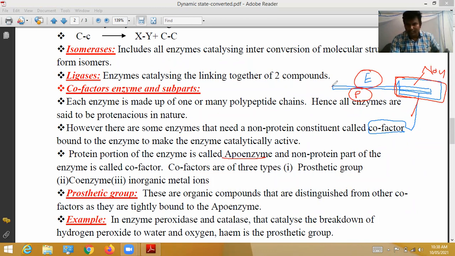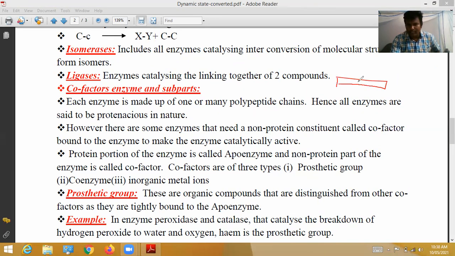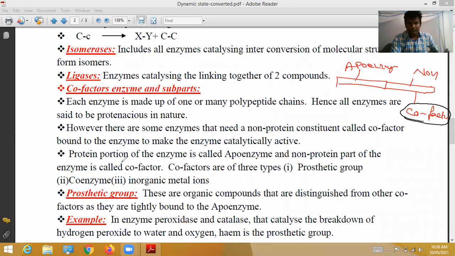The non-protein portion is called cofactor, bound to the enzyme to make the enzyme catalytically active. Protein portion of the enzyme is called apoenzyme, and non-protein portion of the enzyme is called cofactor.